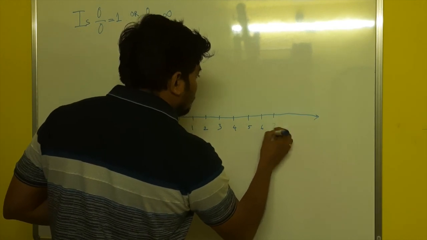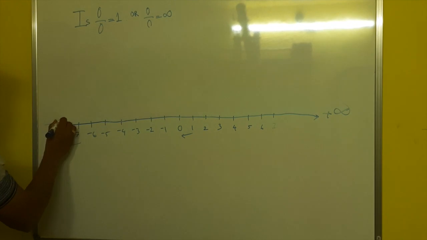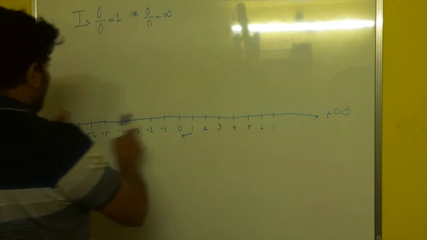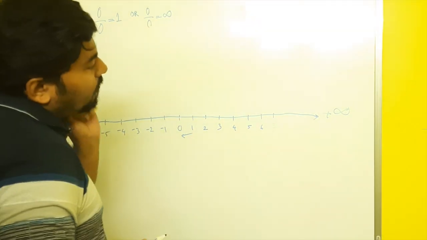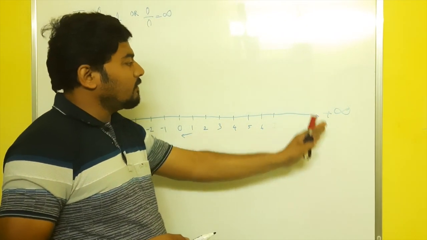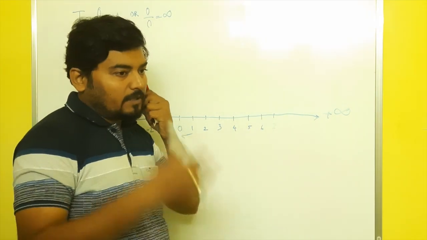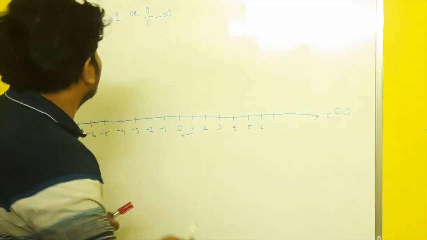First, now we know this is positive infinity, this is negative infinity, and this number line is going on forever. It is not going to stop anywhere. It is not that infinity is the end. Infinity is a symbol. That's why I'm telling you again and again, so you have it in your mind. It's not a number.